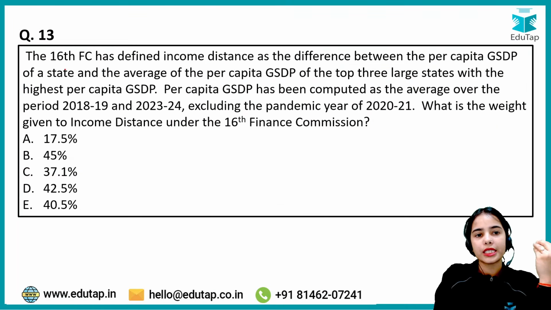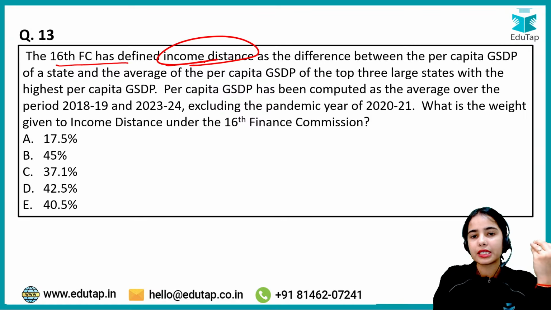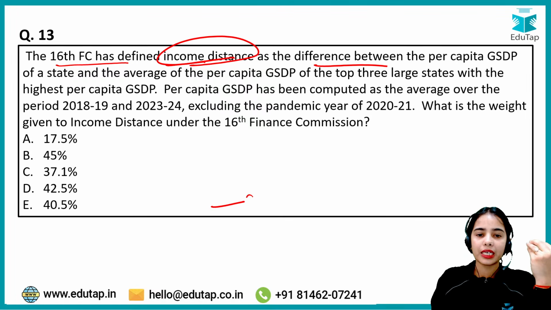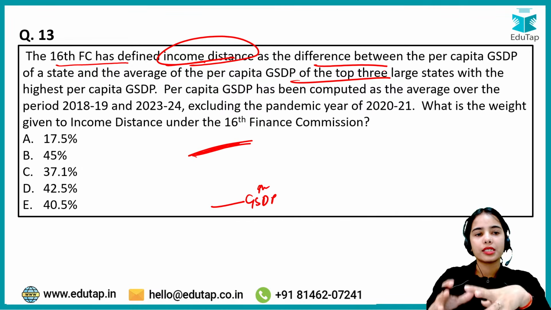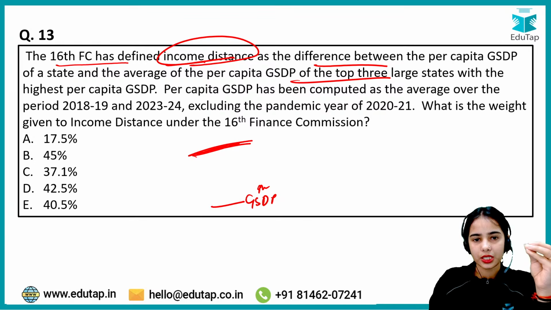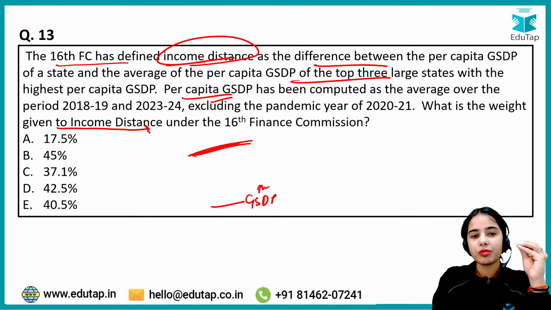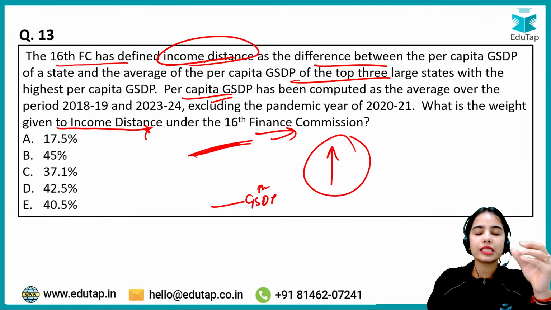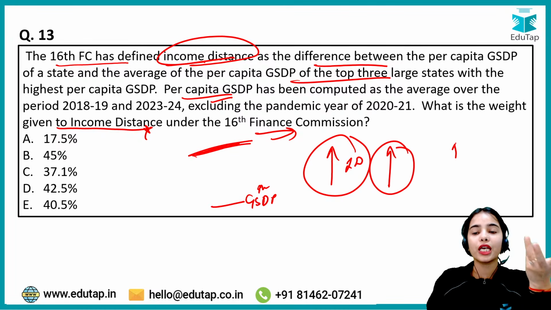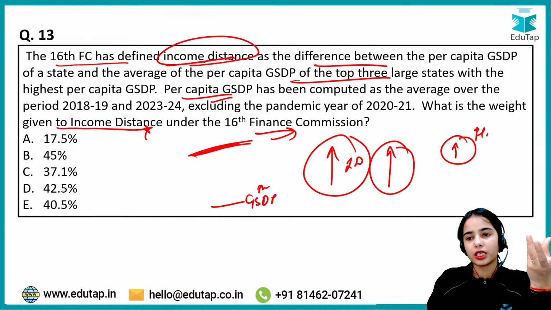So here the 16th Finance Commission has defined the income distance as the difference between the per capita GSDP of a state from the average per capita GSDP of the top 3 large states with the highest per capita GSDP. Now, what is the weight given to the income distance under the 16th Finance Commission? The states that have the highest income difference, or larger income distance, will get more horizontal devolution.